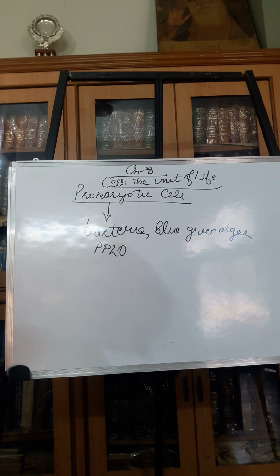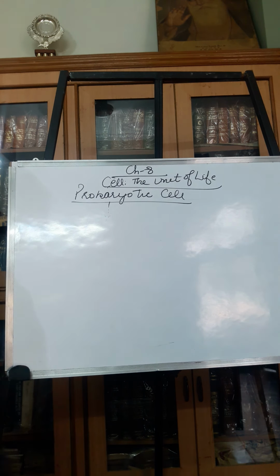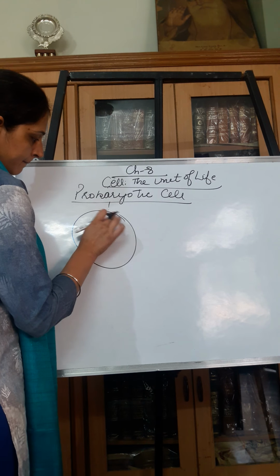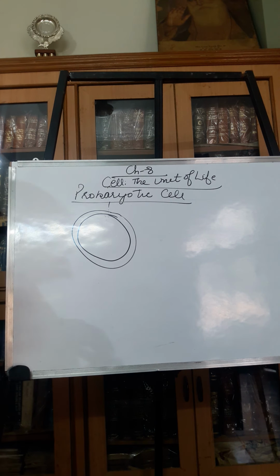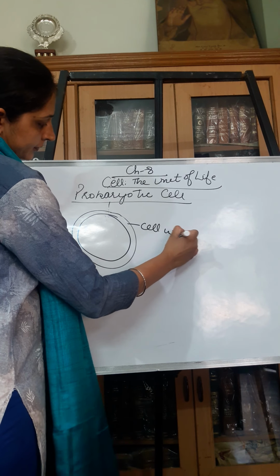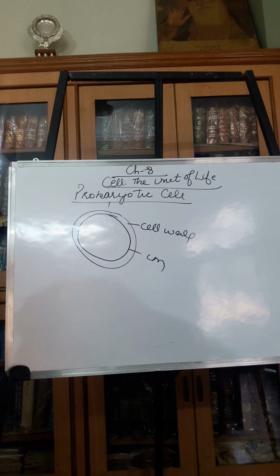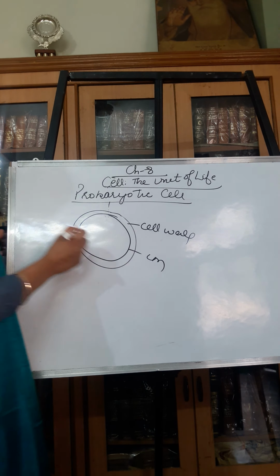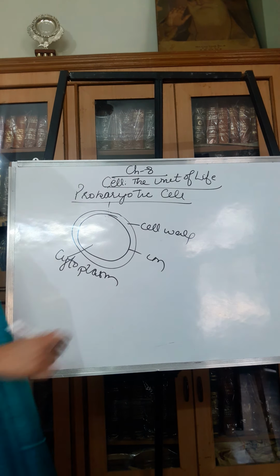If we talk about the organization of the prokaryotic cells, they have a proper cell wall which is surrounding the cell membrane. The fluid matrix which is inside the cell, that we call the cytoplasm.